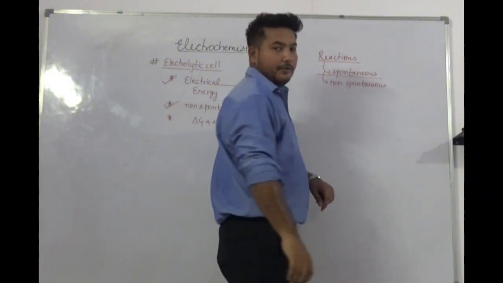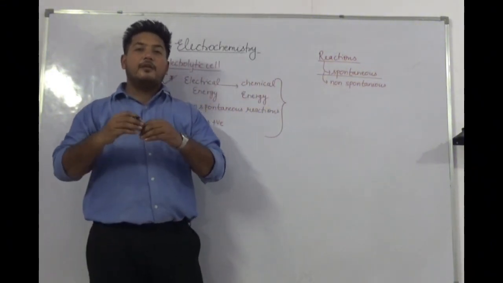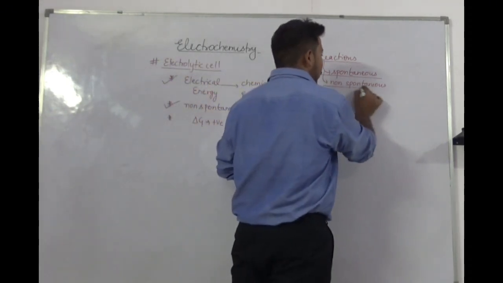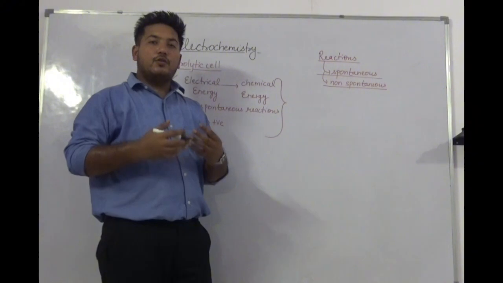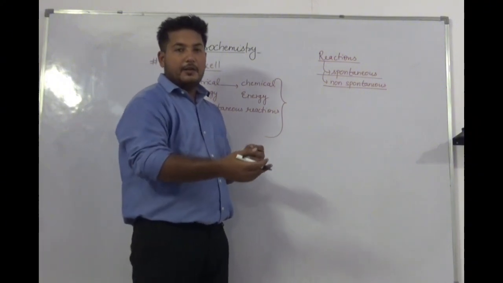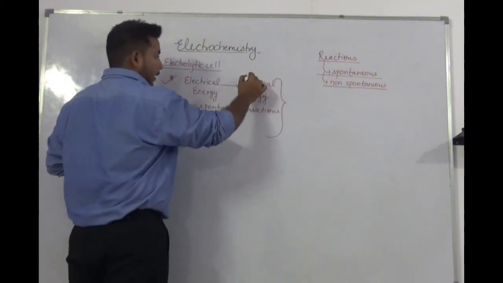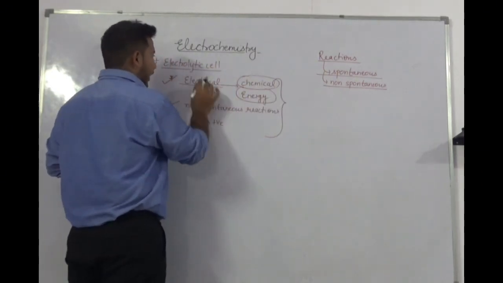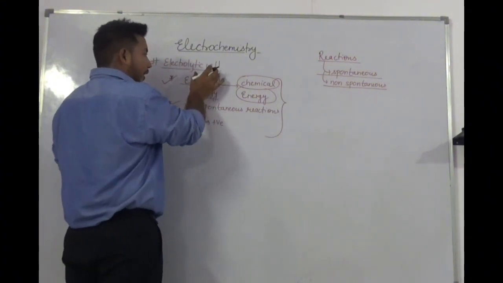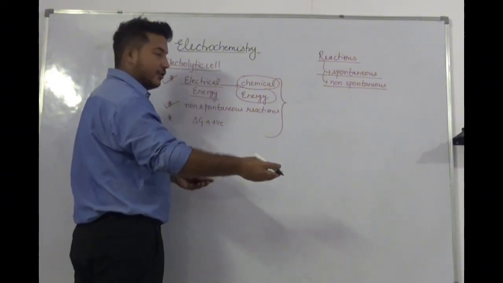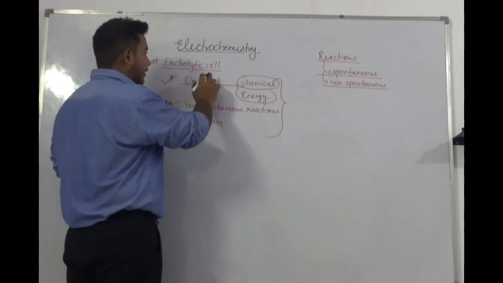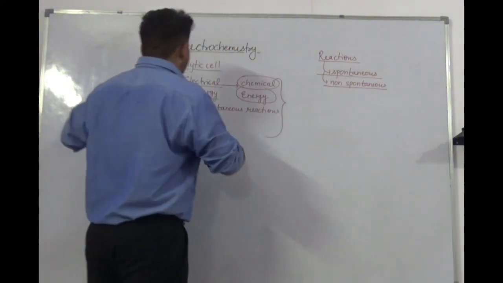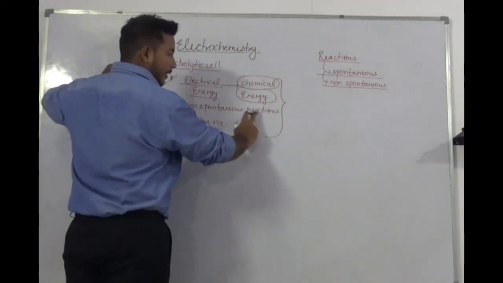Spontaneous reactions are those which do not require any external source of energy for the completion of the reaction. But non-spontaneous reactions are those which require an external source of energy for completion. In an electrolytic cell we use electrical energy to carry out all the chemical reactions, which means it is using an external source of energy. That's why it performs non-spontaneous reactions.